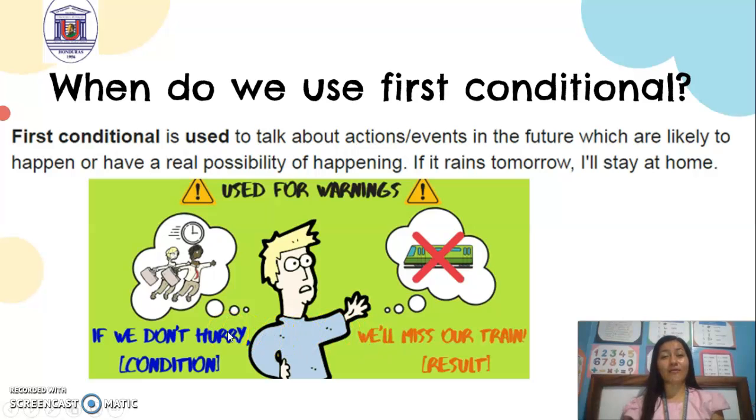They are thinking about the possibility, something that is going to happen, and they need to hurry, running fast, because they don't want to miss the bus. Excellent, guys. We are going to use first conditional to talk about actions in the future, possibilities.